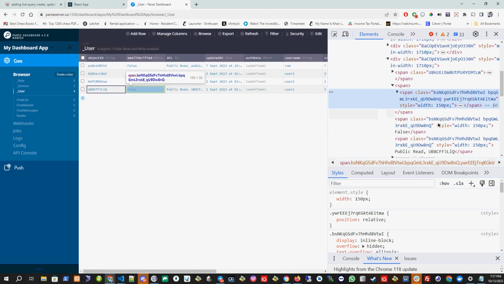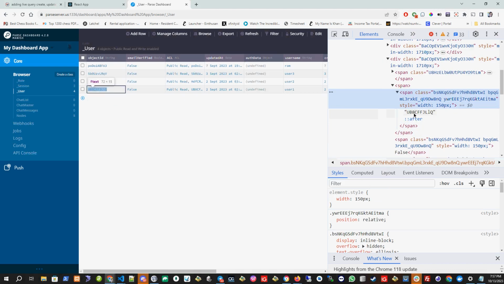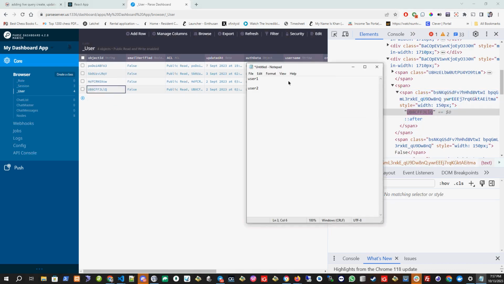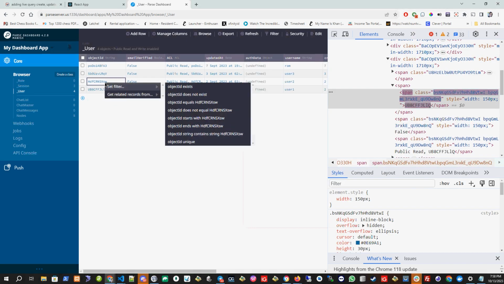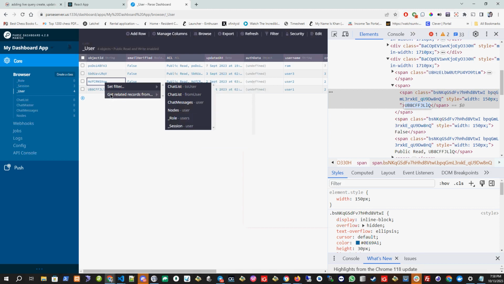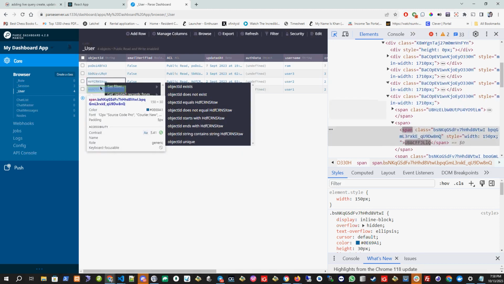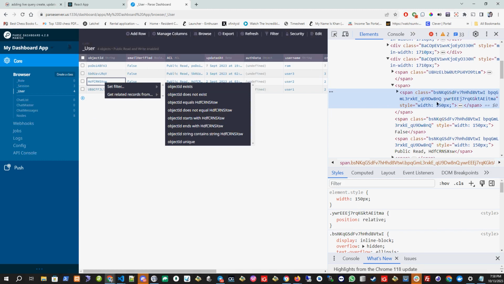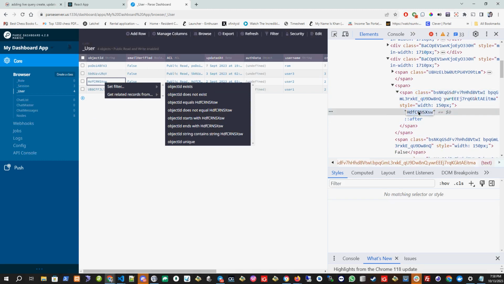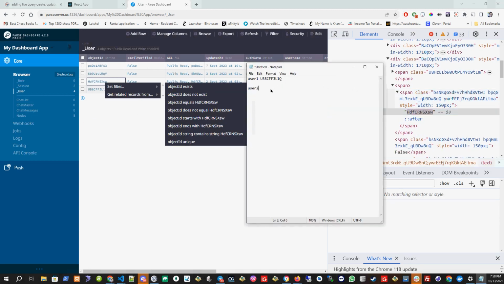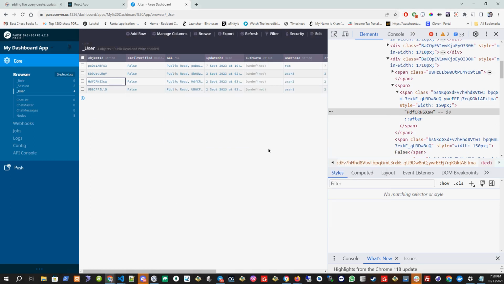Okay, let's point out this one. This is the ID of user 1. And what is the ID of user 2? This is the ID of user 2. Okay, these two users want to chat with each other.